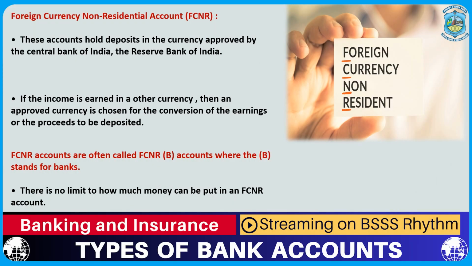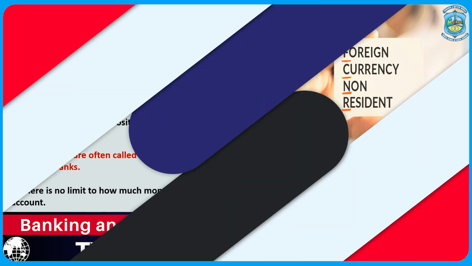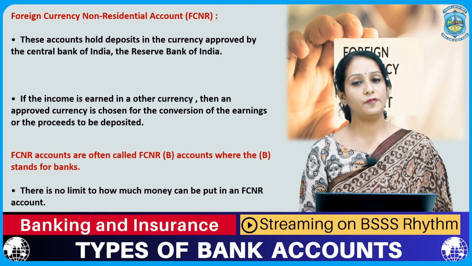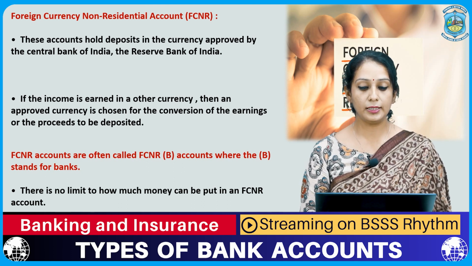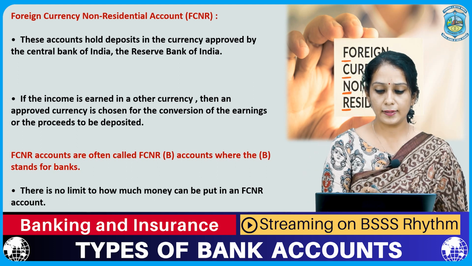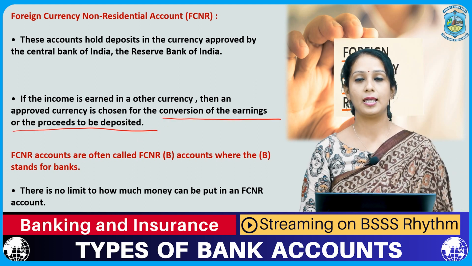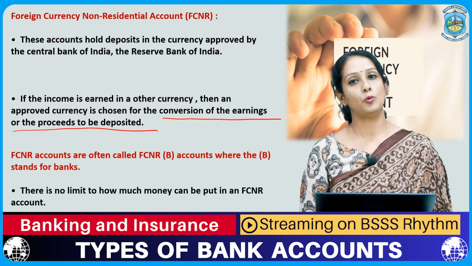Next is the foreign currency non-resident account, that is FCNR. These accounts also hold deposits in terms of money, obviously, but the basic difference is that these accounts hold currency in the form of an approved currency. That means there is a list of approved currencies by the Reserve Bank of India, and if you are an NRI and your currency falls under the list of approved currencies, then you can get the account deposited with the same currency as yours. If your currency does not fall under the list of approved currencies, then easy conversion of the earnings or proceeds can be deposited in terms of money which is approved.